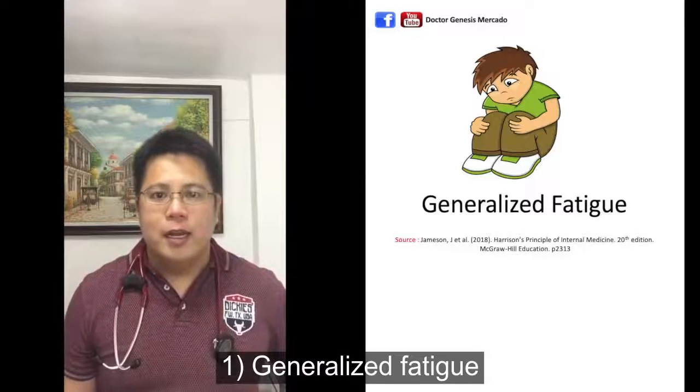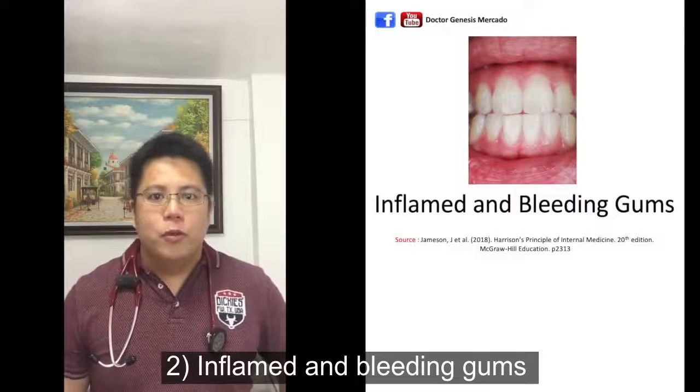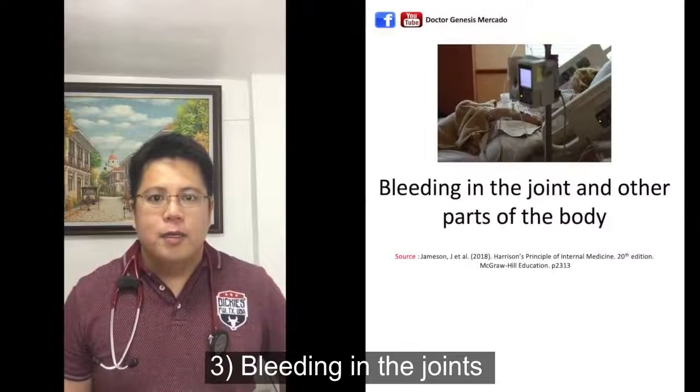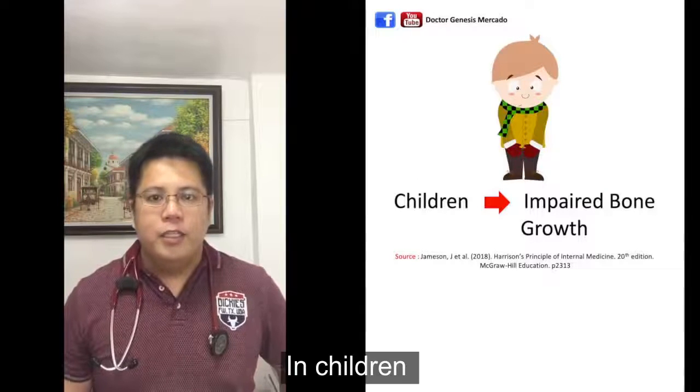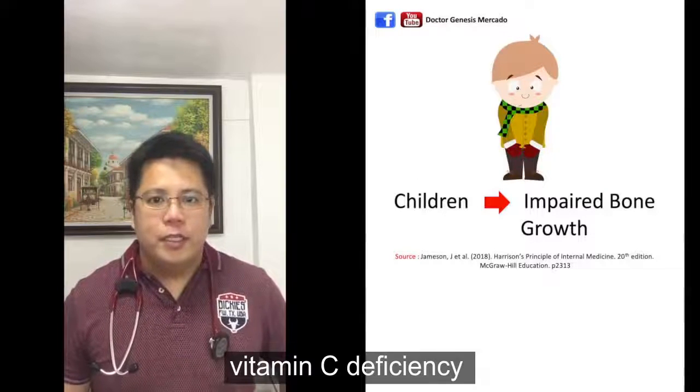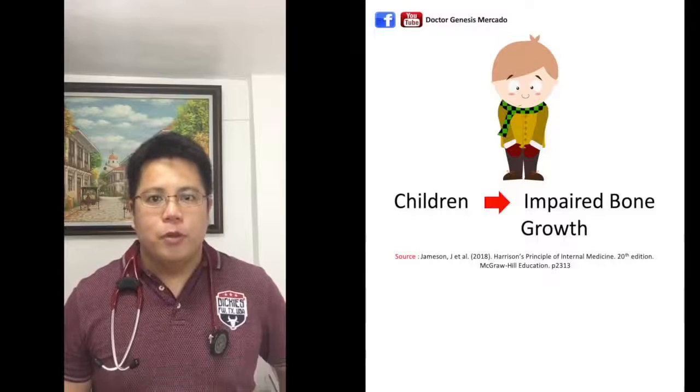Okay. So what are the different signs and symptoms of vitamin C deficiency? So number 1, generalized fatigue. Number 2, inflamed and bleeding gums. Number 3, bleeding in the joints and other parts of the body. In children, vitamin C deficiency may lead to impaired bone growth.